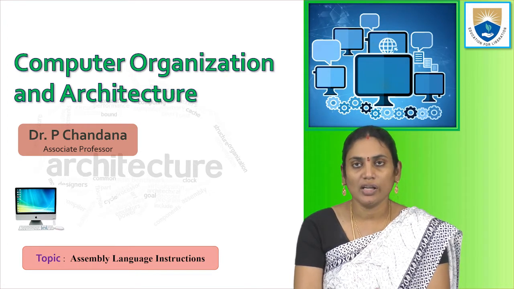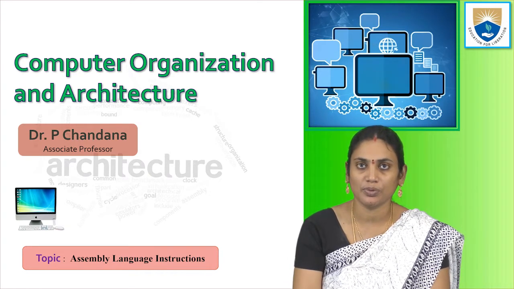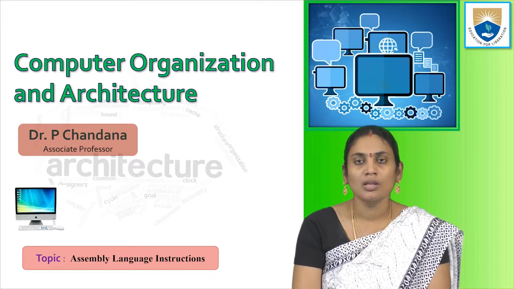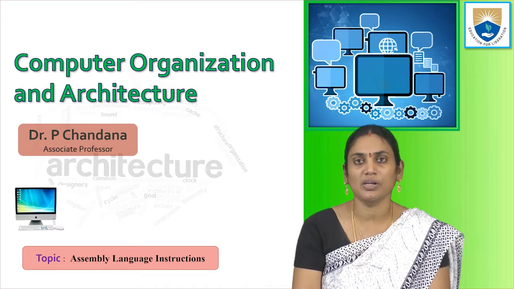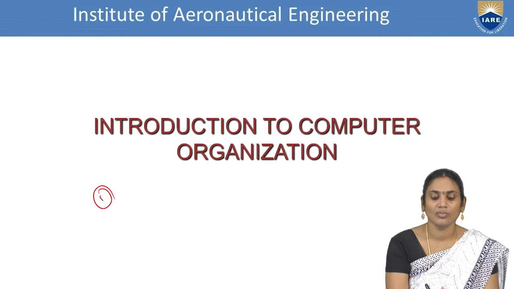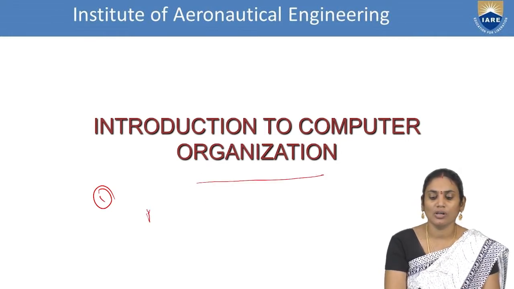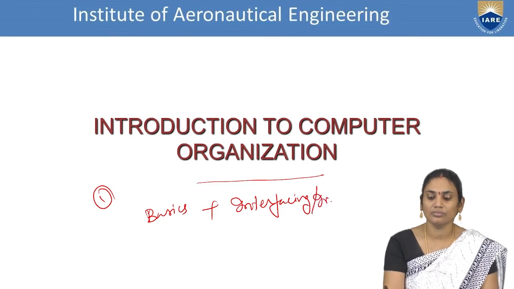As a part of this subject, we have already been seeing the basic things of computers in the context of introduction to computer organization. In the past session, we discussed what the basics are. We defined computer organization in two parts: one with the context of basics and the other with interfacing or interaction.